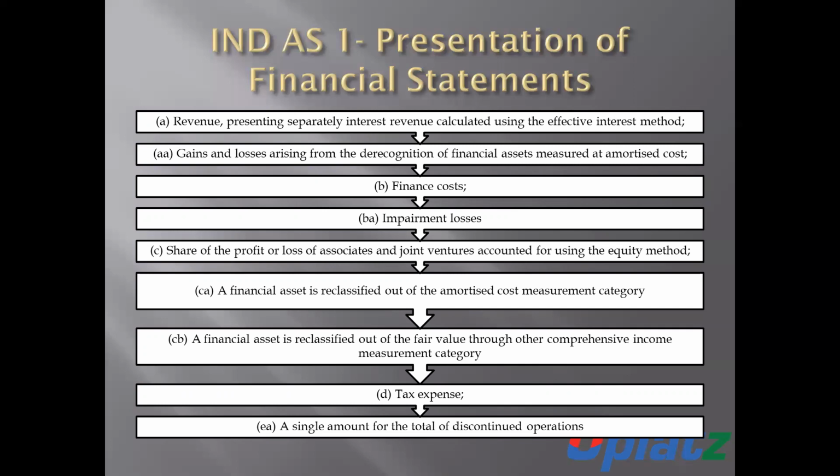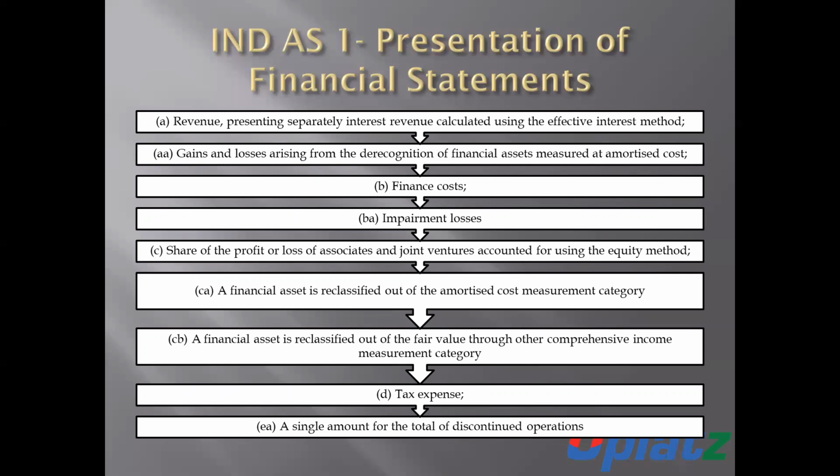Then, gains or losses on financial assets reclassified out of the amortized cost measurement category, and financial assets reclassified out of the fair value through other comprehensive income measurement category.